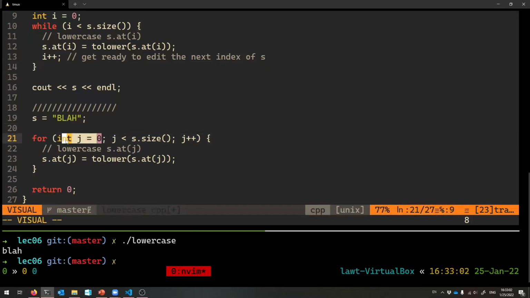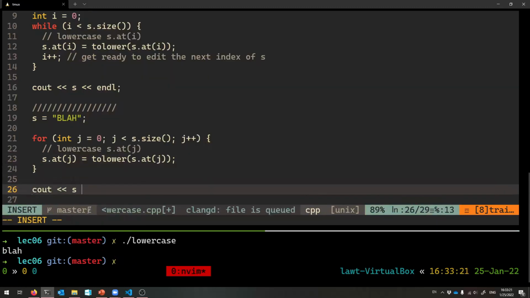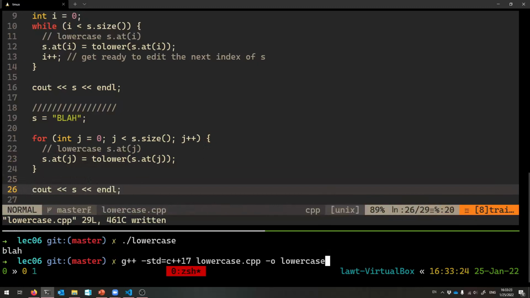Start j at 0, continue looping while j is less than s's size, and then in between every loop, increment j to be the next index, and then work on that index of the string s. And so to print lowercase blah twice, if I remember to actually print the string. And there it goes.